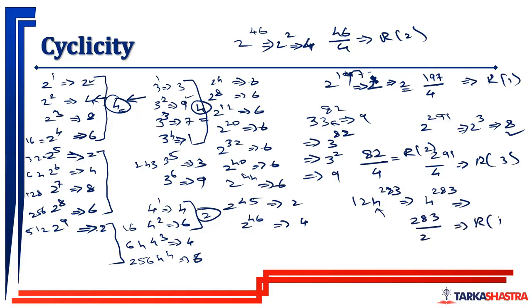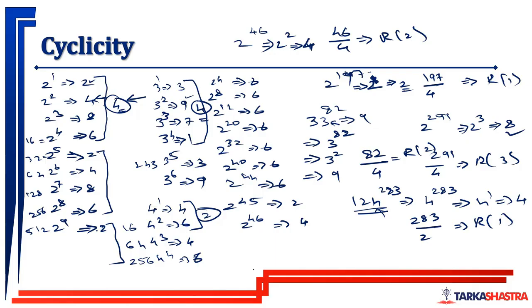Remainder is 1. So 4 to the power 1, whatever is the last digit, that is going to be the last digit of 124 to the power 283 as well. ठीक है. Next, 6 is done. 7, 8, and 9 are left. Write down everything. Then we'll look at the cyclicity of 7, 8, and 9.